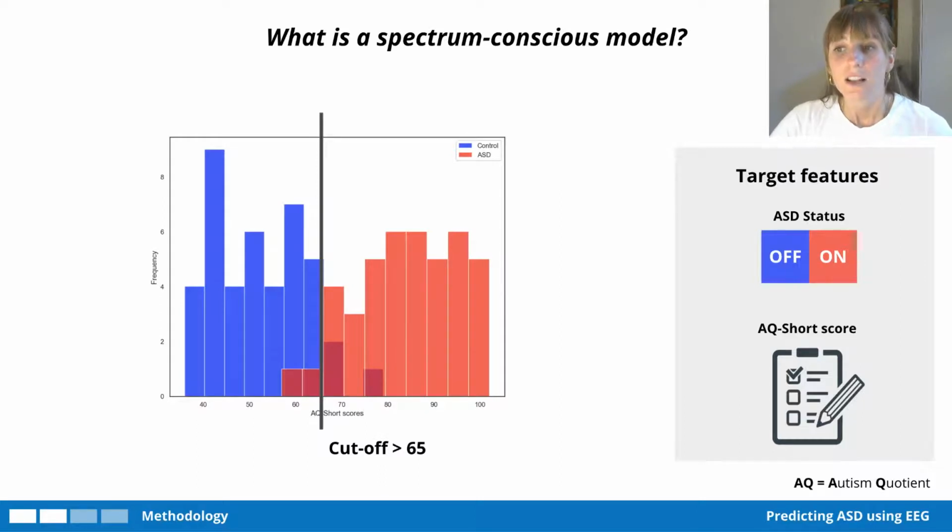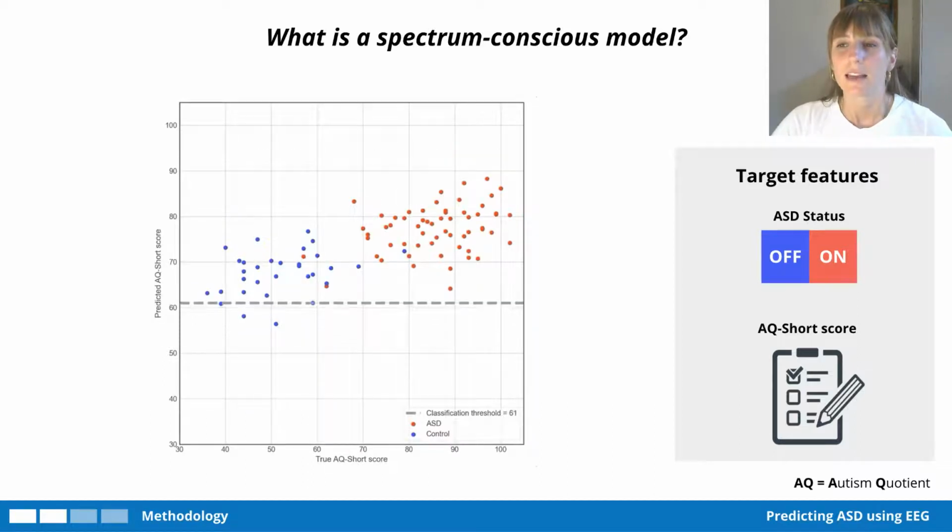The added advantage here is that the AQ score is more of a continuous variable. We see here values between 40 and 100. And it is now possible for a model to differentiate between a mild case of ASD and an extreme case of one. Let me try explain the advantages of this a bit further with this visual.